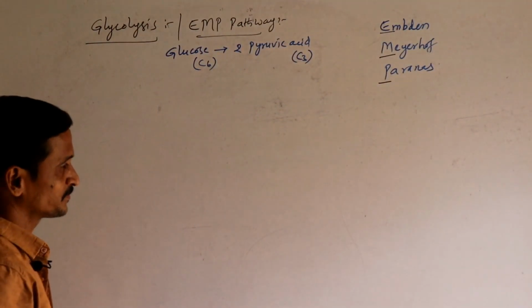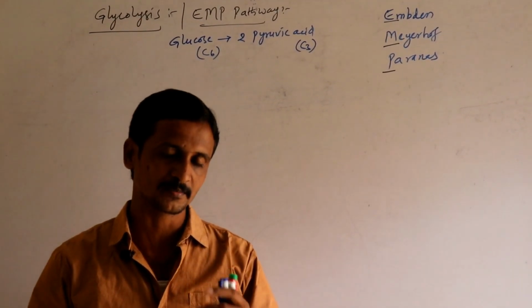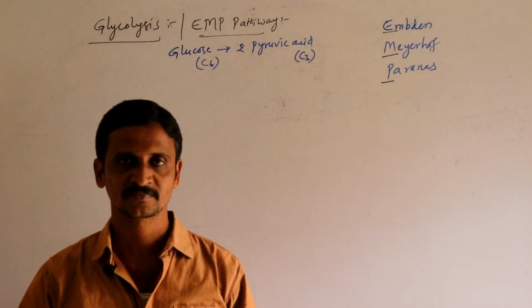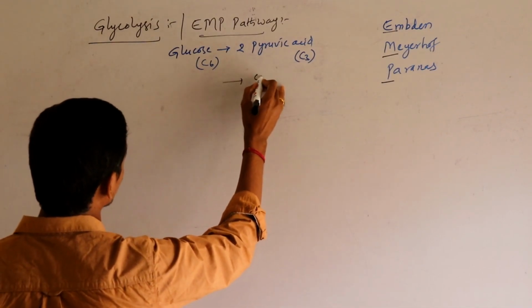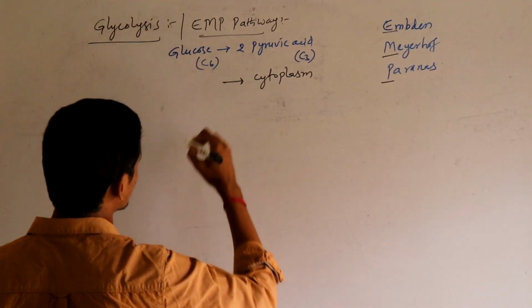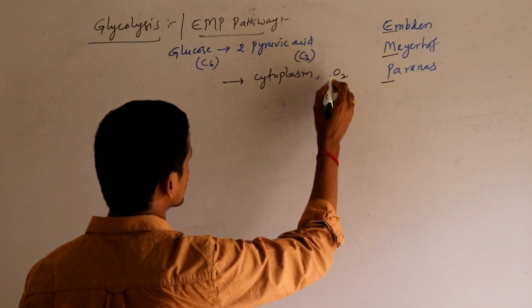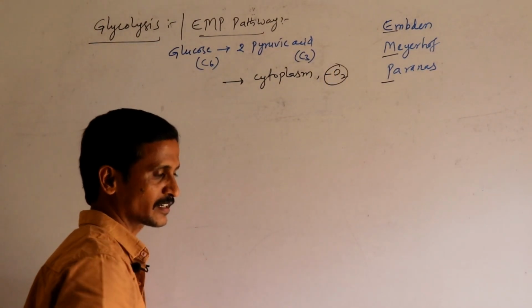And please remember, glycolysis is the common stage for both aerobic and anaerobic respiration, and glycolysis occurs in the cytoplasm of the cell, for which oxygen is not required.